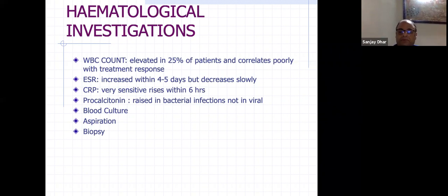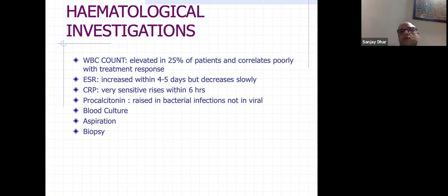Then blood culture. As soon as you see the patient, first thing you can do, while you are sending his WBC count, if you have a strong suspicion, is send a blood culture. Although it is not a very sensitive test, only in 25 to 30% of patients you might find a positive blood culture. That would be great if you get a positive. But if you don't get an organism in the blood culture, that doesn't mean there is no infection. But it is a good indicator.